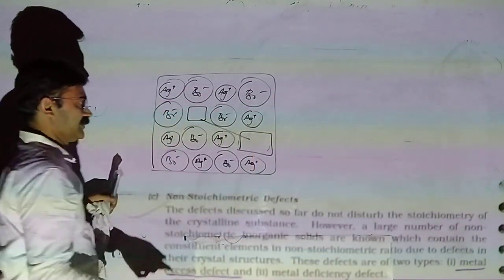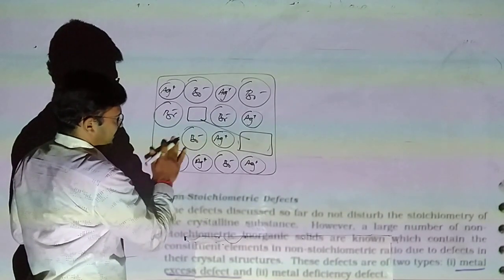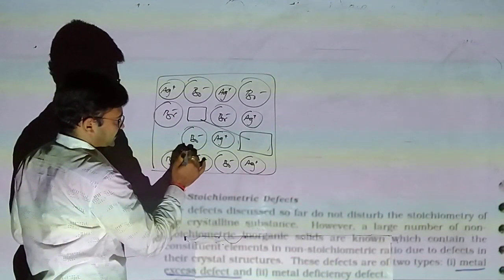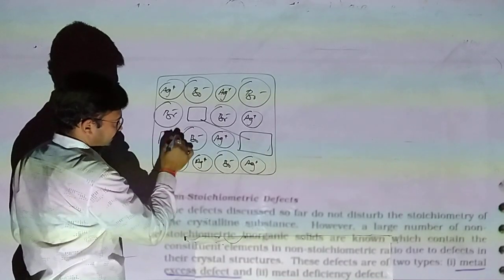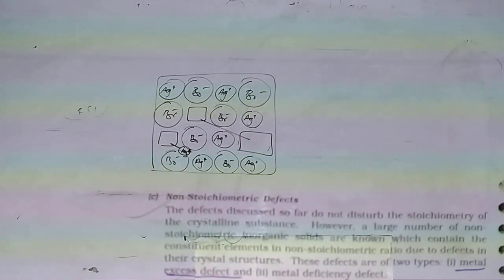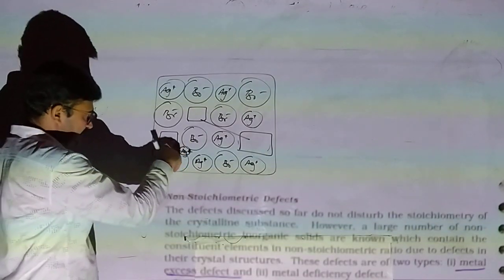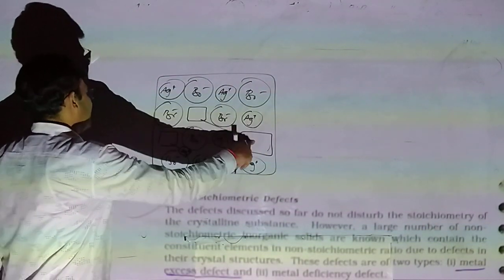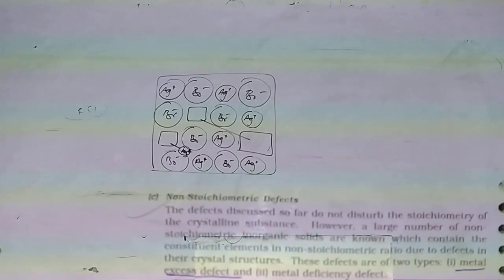So that is Schottky defect. Some Ag plus ion moves into interstitial space, the space between two negative ions. This one is Frenkel. In AgBr, all the conditions are favorable for both types of defect to occur due to size. Ag plus is very small, so it easily moves into interstitial space and easily leaves the crystal. So here both defects occur in the case of AgBr.